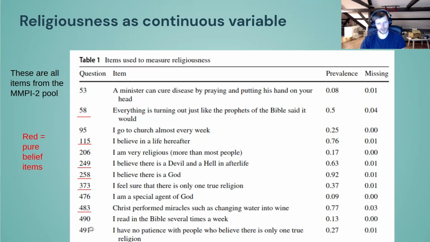And what we see is that half of them are actually very pure, like they're measures of belief only. Like, I believe there's a devil and a hell for an afterlife. It's purely a matter of belief. And some of the other things have to do with comparisons with other people. For instance, I'm very religious, more than most people. You're doing a kind of comparison intuitively, and a minister can do some of this stuff.